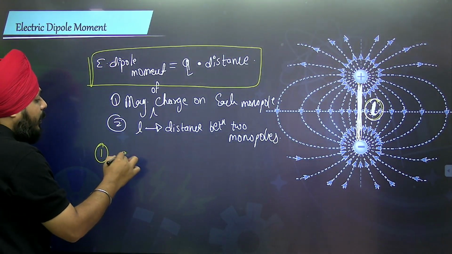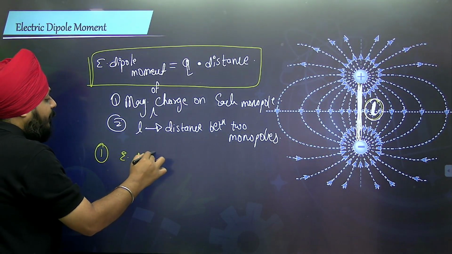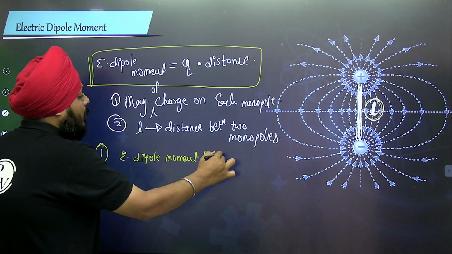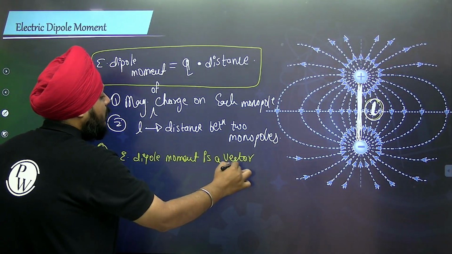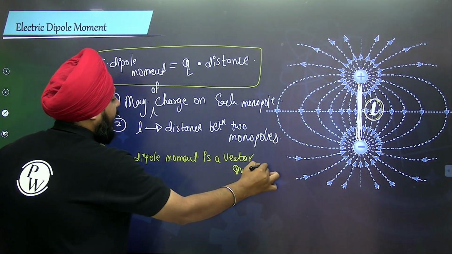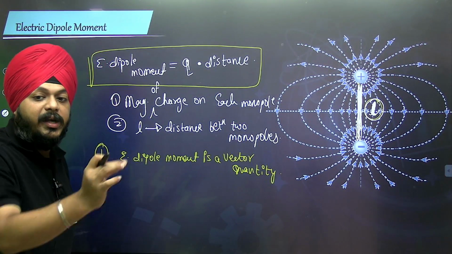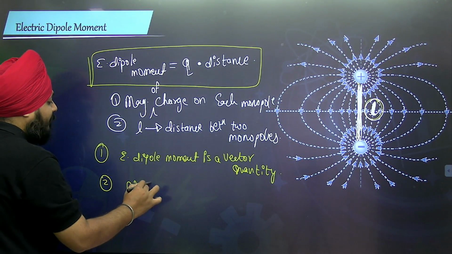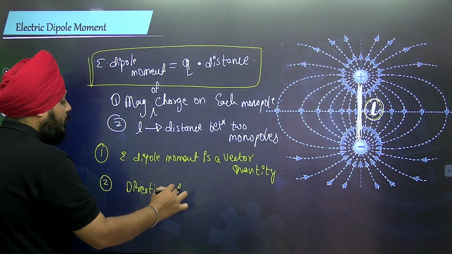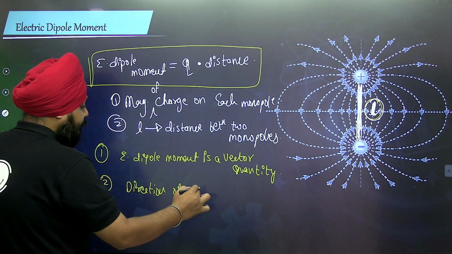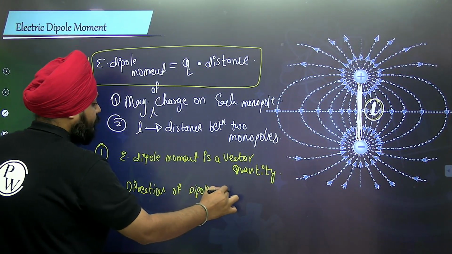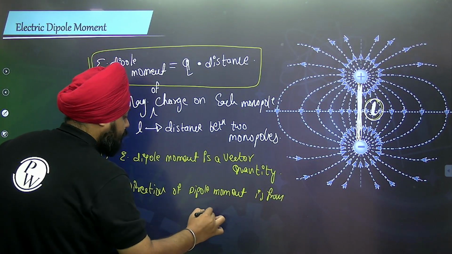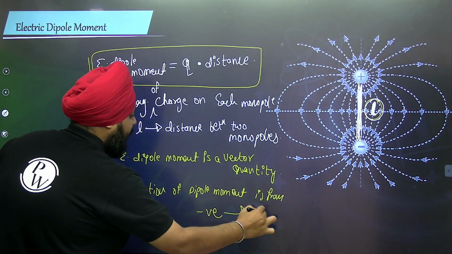The first important point is that electric dipole moment is a vector quantity. Second, the direction of dipole moment is from negative to the positive.